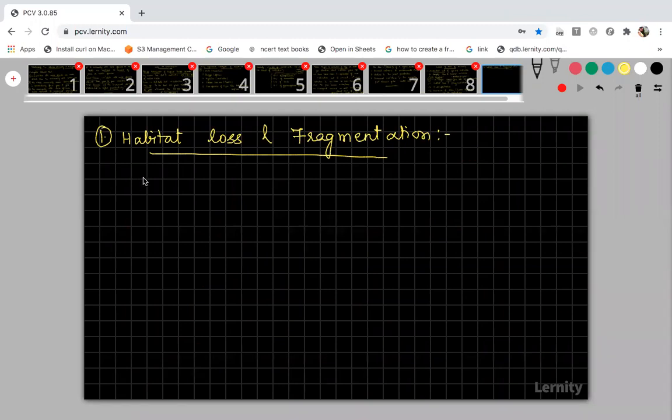This is majorly because of cutting down trees and burning of forest. Cutting trees is what we call deforestation. Suppose they want to convert a forest area into agricultural land, they will just burn the forest.